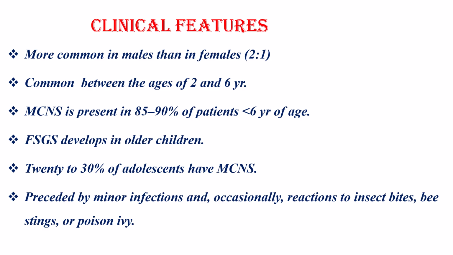When it comes to clinical features, nephrotic syndrome is relatively more common in males than in females. It commonly occurs in children between the ages of 2 to 6. Minimal change nephrotic syndrome is present in 85 to 90% of patients less than 6 years of age, whereas focal segmental glomerulosclerosis develops in older children. 20 to 30% of adolescents have minimal change nephrotic syndrome, which is preceded most of the time by minor infection, especially upper respiratory tract and GI infection, and occasionally by reaction to insect bites, bee stings, or poison ivy.